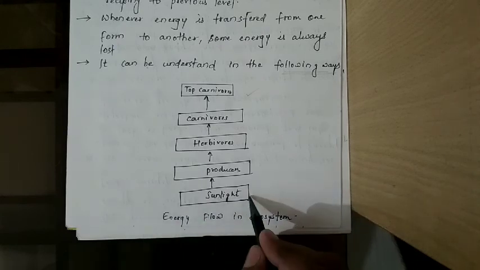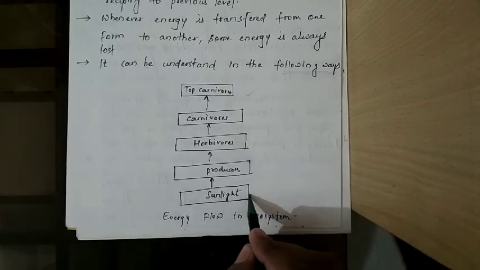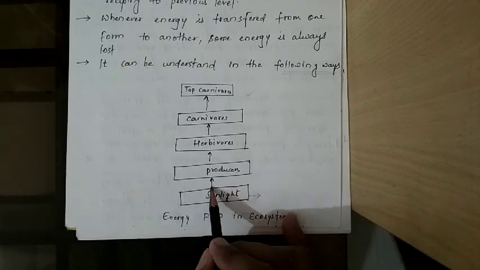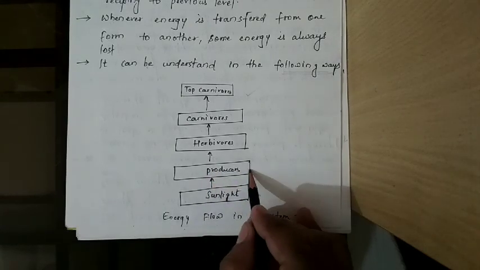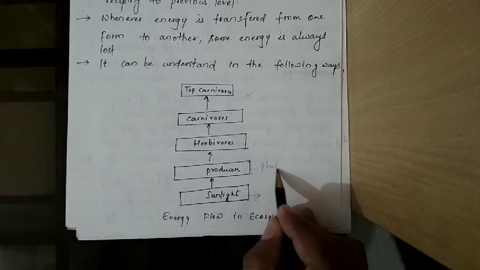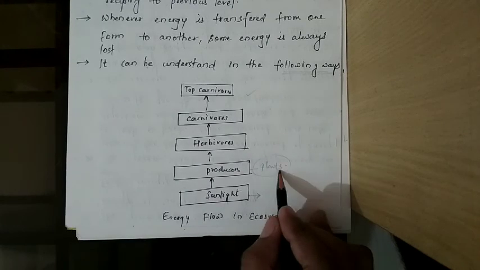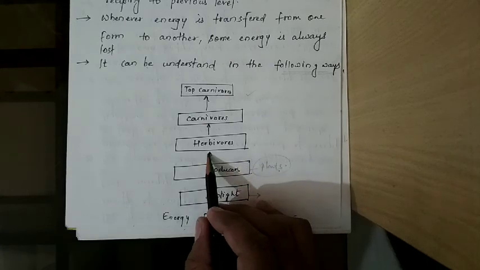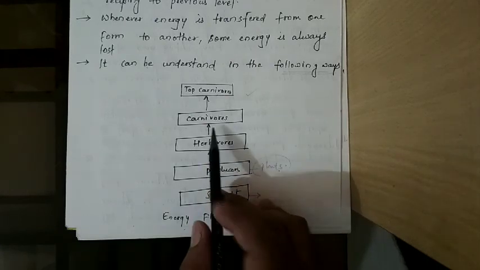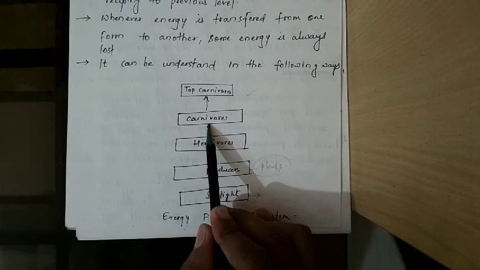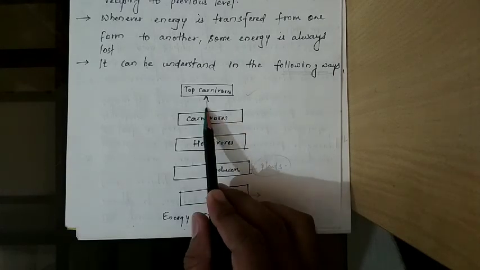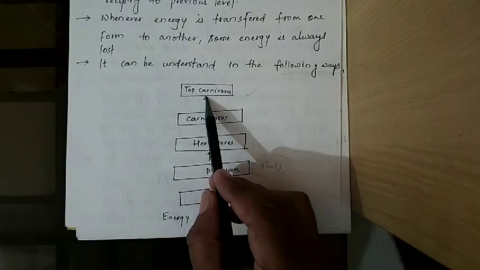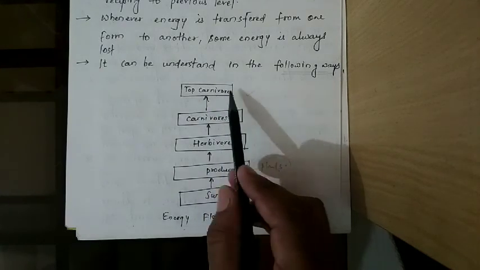Suppose at the base level, sunlight is utilized by the plants. Now plants are utilized by the herbivores. Herbivores are utilized by carnivores, and carnivores are utilized by top carnivores, and again these will be decomposed in the soil.